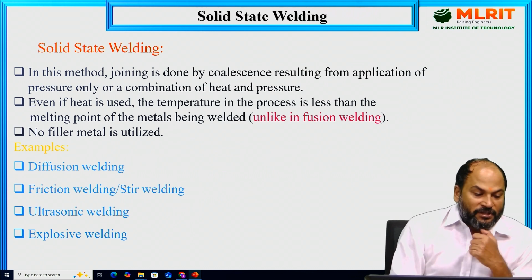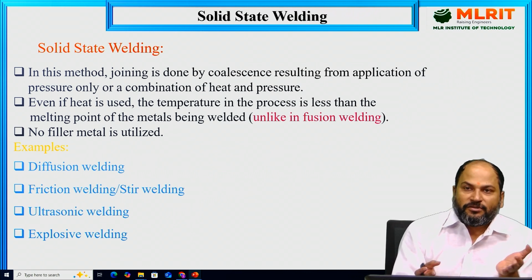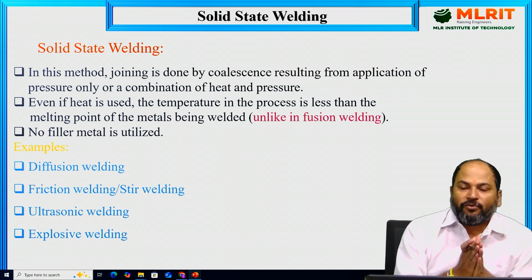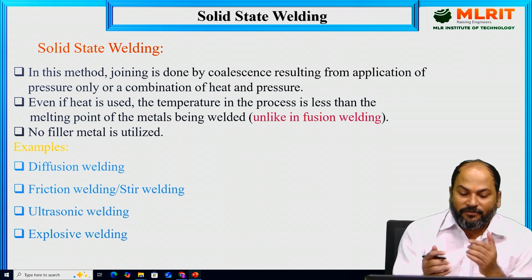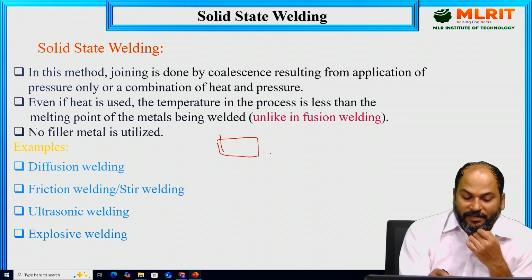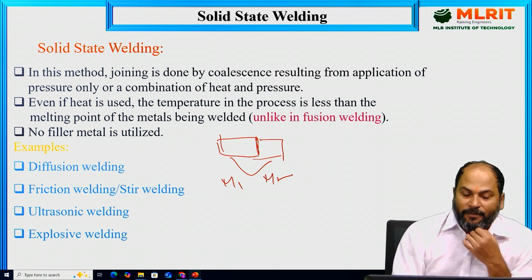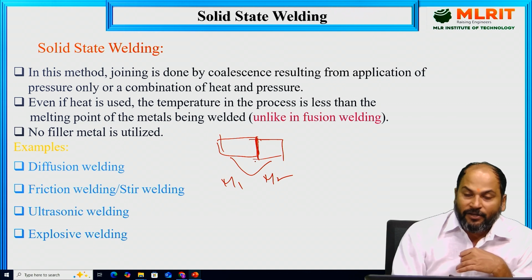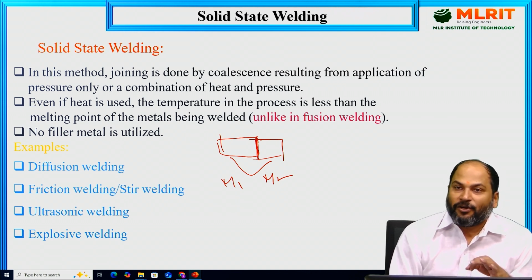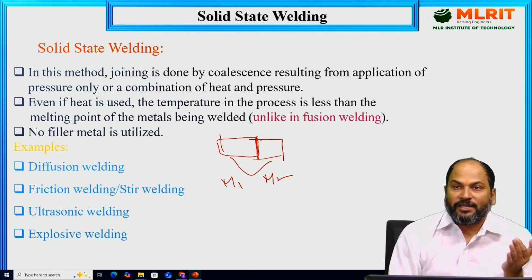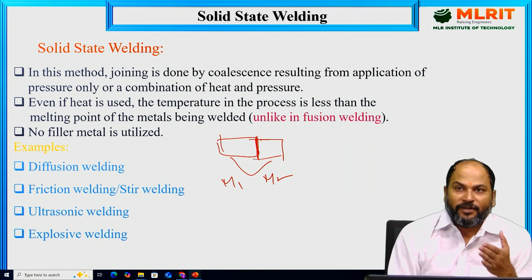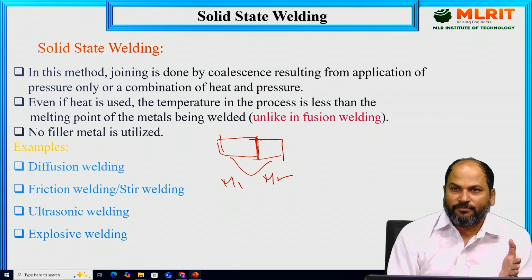The next process is the solid state process. So in the solid state process, already we have seen that there will be no melting of the material. Whatever the material we are going to weld, suppose this is one piece I am welding and this is another piece I am welding. Suppose this is mild steel piece 1 and this is mild steel piece 2. So what will happen if we are doing welding at this section? The material will not be melted over there. Although the temperature will be very high, more than the recrystallization temperature of the material, it will not reach the melting temperature. If it does not reach the melting temperature, there will be no state change over there. That is the definition of the solid state welding process.